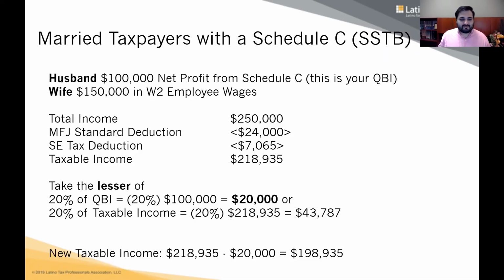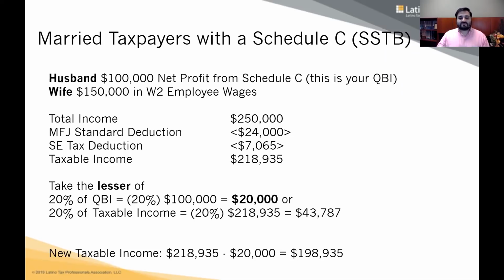So beautiful. It's all good. Easy, right? Let's do some math. 20% of QBI, 20% of 100,000 is 20,000, or 20% of taxable income. 20% of taxable income is 43,787. So in this case, the deduction is 20,000.